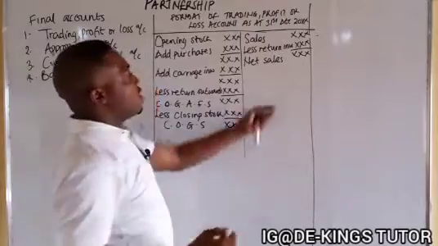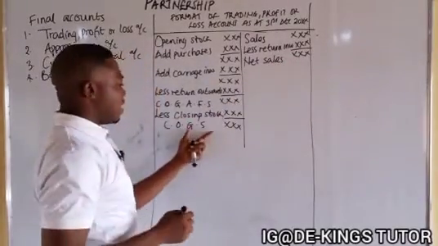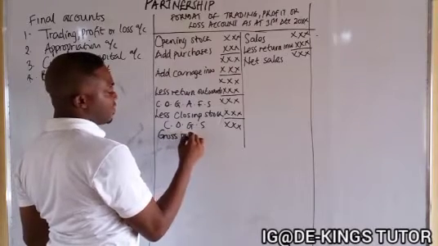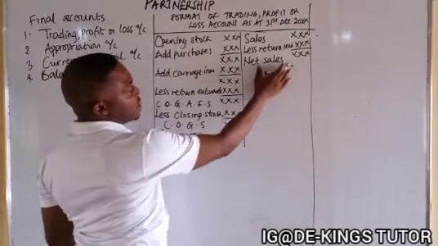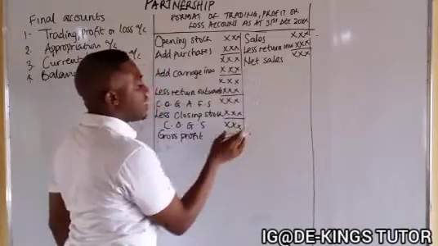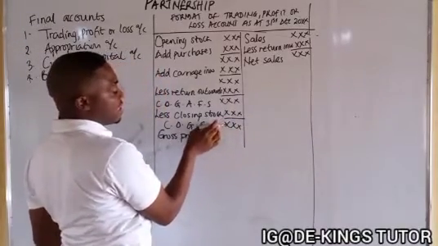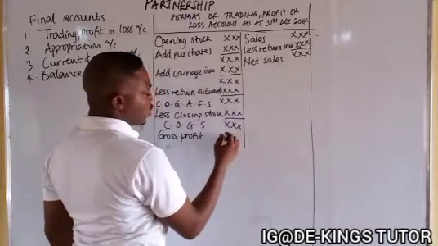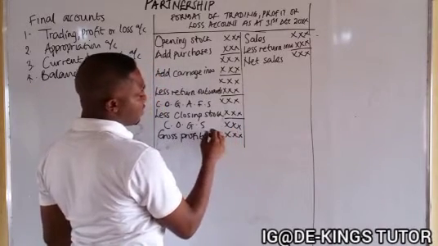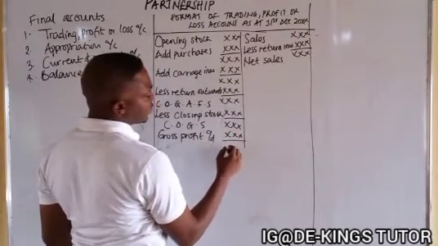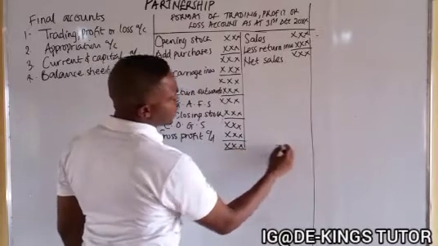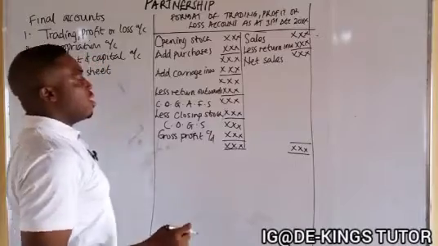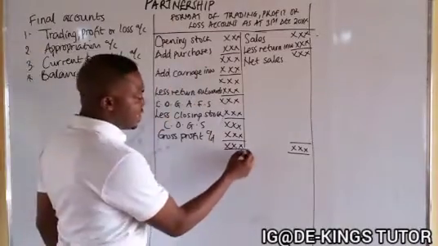So net sales minus the cost of goods sold will give us our gross profit. That is when what you have here is greater than the cost of goods sold. But if the cost of goods sold is greater than net sales, you have the gross loss. So here we have a gross profit carried down. So this closes here and this closes. This is a trading account.